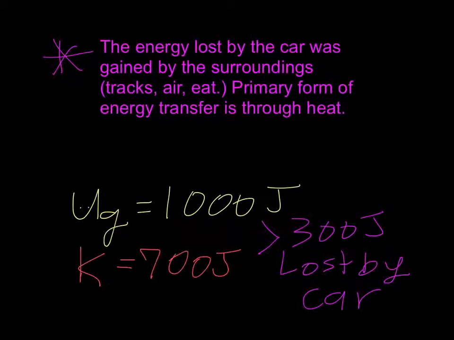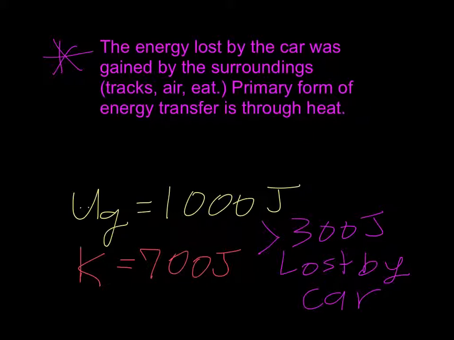So if we put numbers to our prior diagram, let's say that at the top of the hill, the car had 1,000 joules of gravitational potential energy. That means the chain did 1,000 joules of positive work on it. And when the car went down the track, at the bottom, it only had 700 joules of kinetic energy. So we have a 300 joule discrepancy.